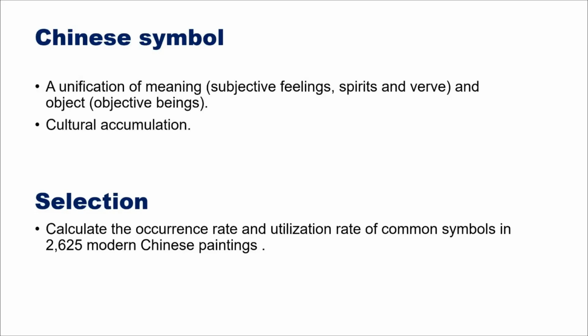In such conditions, we select the common symbols from 2,625 modern Chinese paintings collected manually and calculate the occurrence rate and utilization rate of them. The occurrence rate is the proportion between the number of paintings having the symbol S and the total number of paintings. The occurrence rate indicates the symbol's coverage of creation scenes. The utilization rate is also calculated as a proportion of the appearance number of the symbol S and the total number of paintings. It shows how frequently the symbol S appears in a random painting.